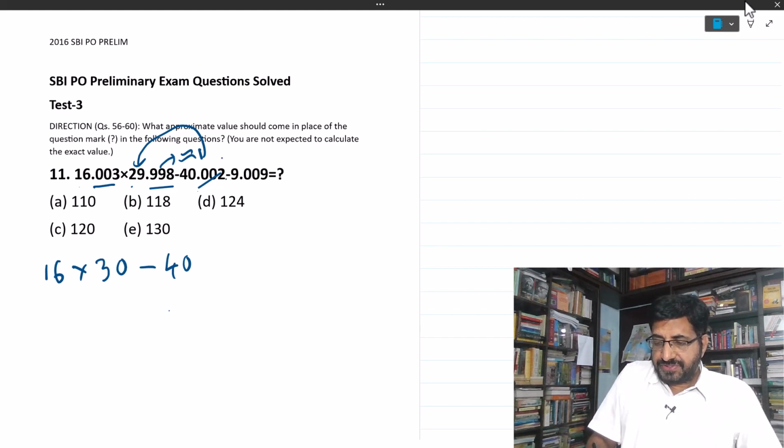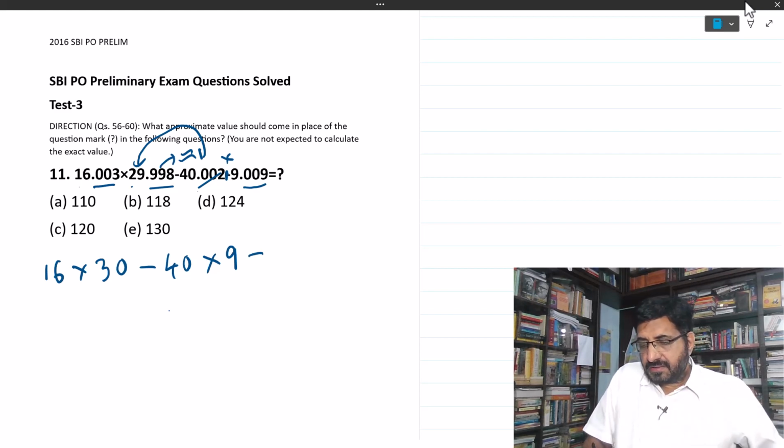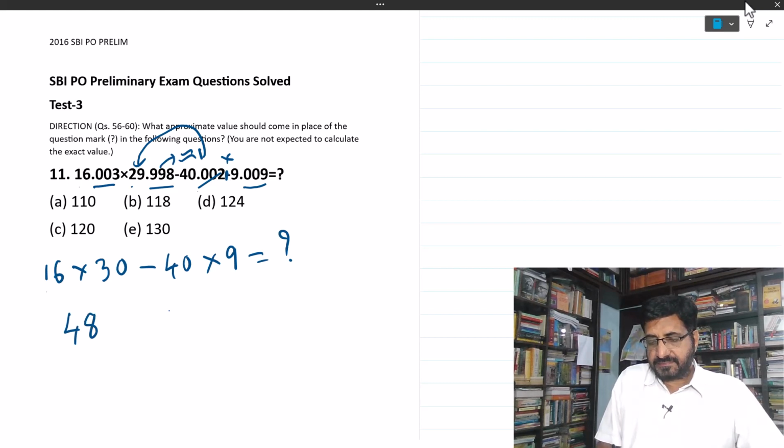This is not minus, this is into this one. Into 9. Again this 0.009 is negligible, so you can take 9. So it is a very simple problem. Straight away, 16 3s are 48 minus 9 4s are 36. So 48 minus 36 will be 12, that is 120 minus 100, 20. So this is the answer.